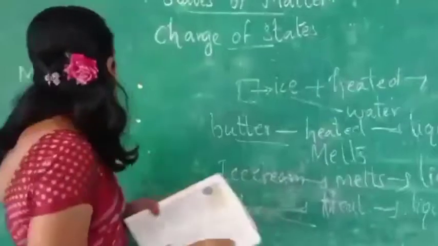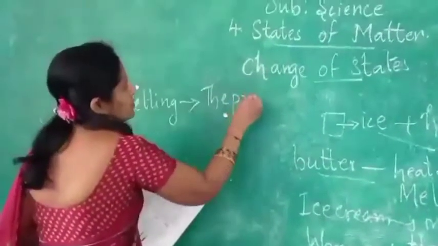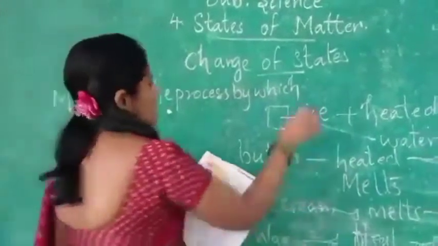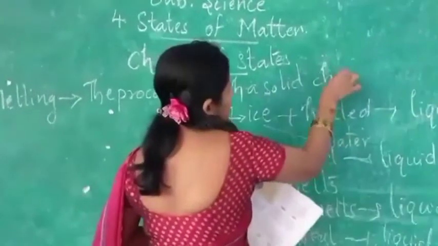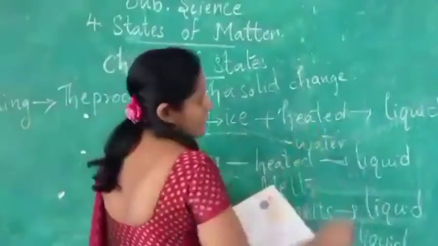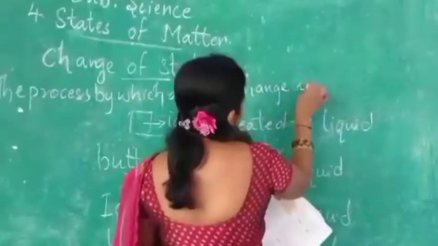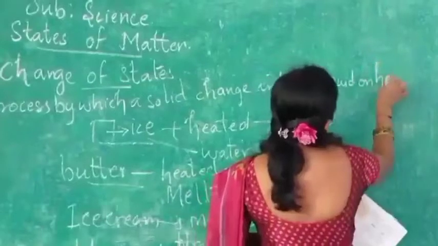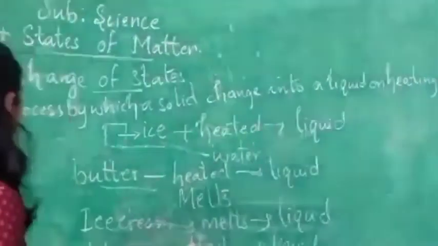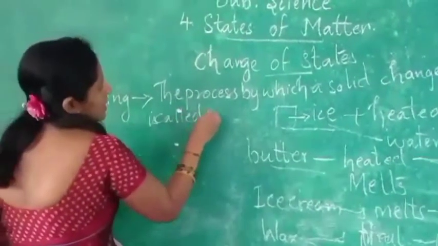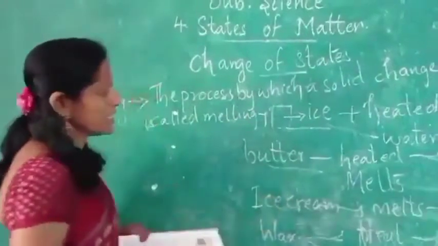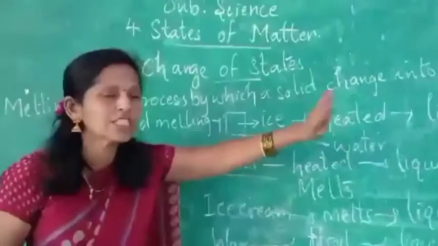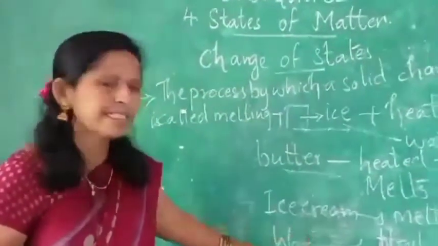The process by which a solid changes into a liquid on heating is called melting. The examples I gave were ice, butter, ice cream and wax.